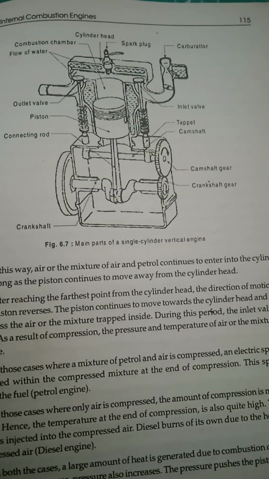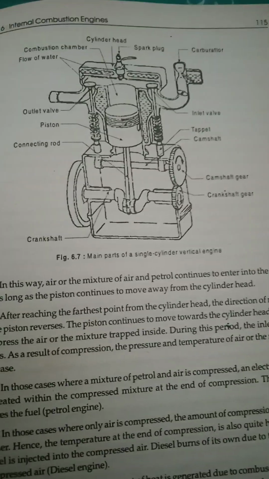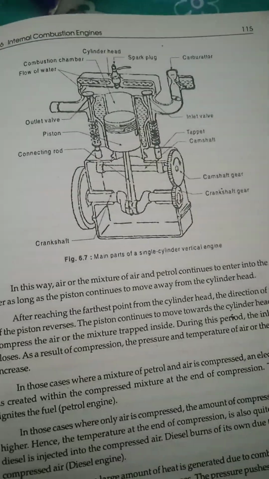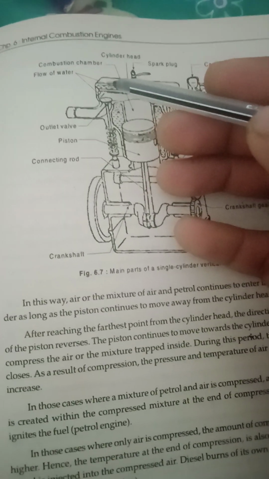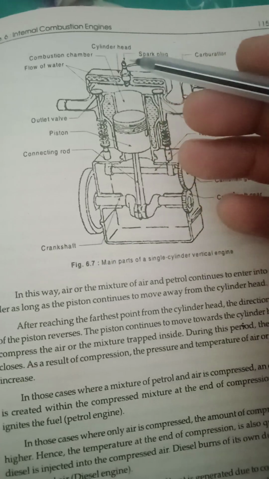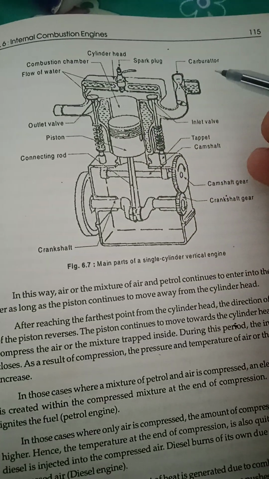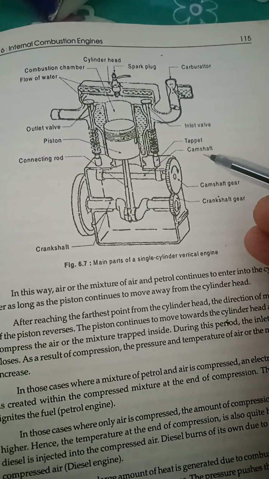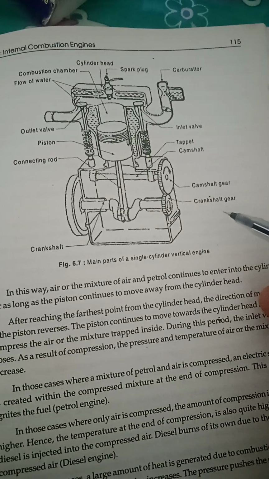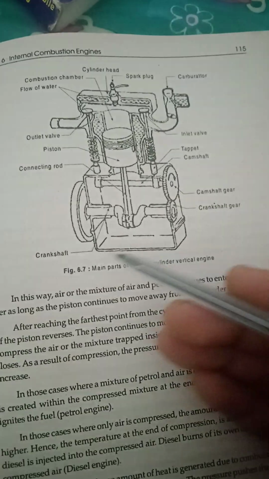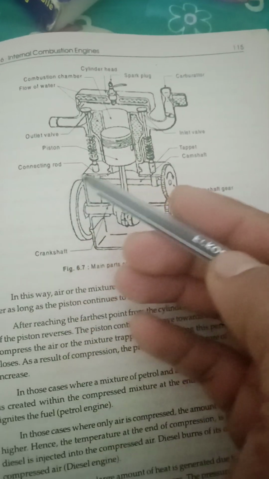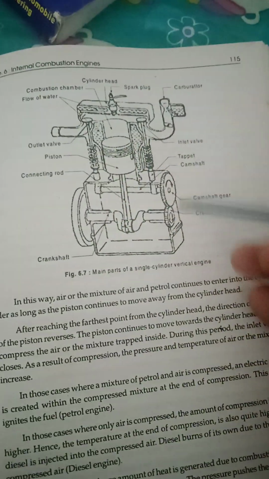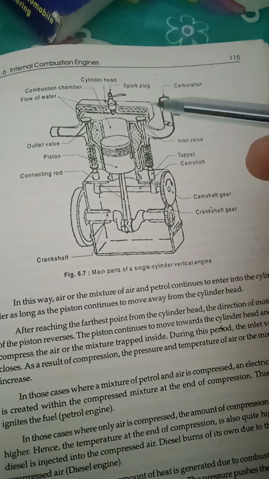So we see the main parts of a single cylinder vertical engine. See this picture. Let us describe all the parts: the combustion chamber, the flow of water, the cylinder head, the spark plug, the carburetor, the inlet valve, the tappet, the camshaft, the camshaft gear, the crankshaft gear, the crankshaft, the connecting rod, the piston, and the outlet valve. That is the full structure of the main parts of a single cylinder vertical engine.